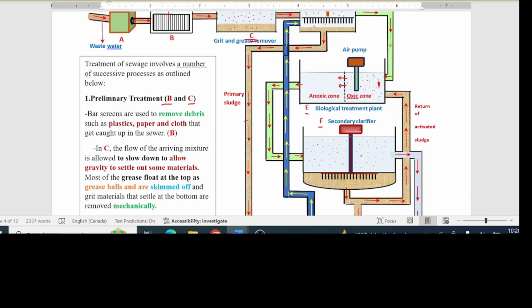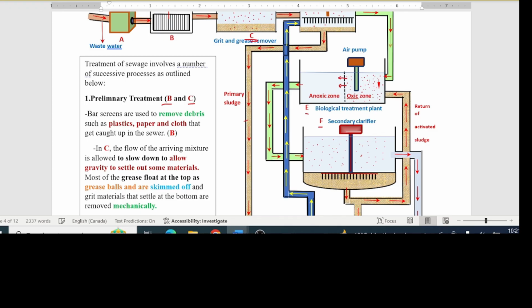This oxic zone is deliberately inoculated with a series of aerobic bacteria and some protozoans, and these are utilized to break down organic materials found in fecal matter. The fact that these bugs are aerobic in nature, that is, they utilize dissolved oxygen in water for respiration, underscores the importance for oxygen to be constantly pumped into the water to replenish any depleted oxygen and to maintain aerobic conditions there at all times.